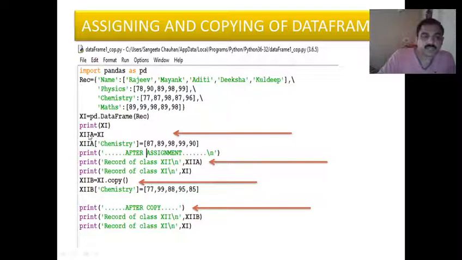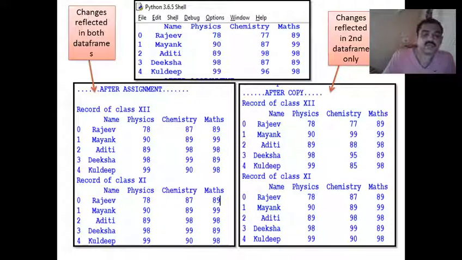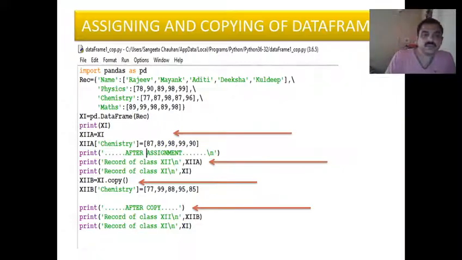So what happens is, when we are assigning like this, both the data frames show the same value. Here you see both are showing the same marks. Chemistry marks are the same because we are referring to the same address here. So data is reflected on both the data frames.